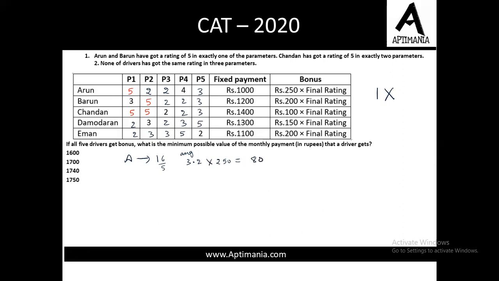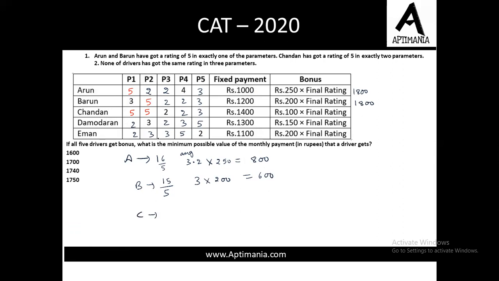800 rupees, and the fixed payment was 1000 rupees, so in total Arun will receive 1800 rupees. Fine. So we have calculated this for Arun, now let us calculate for others as well. So for Barun the total value is 3 plus 5, 8, 2, 10 and 15, right? So the average will be 15 divided by 5 is 3, and the bonus is 200 rupees, so the bonus part will be 600 rupees, and the fixed value is 1200, so that will again make it 1800.